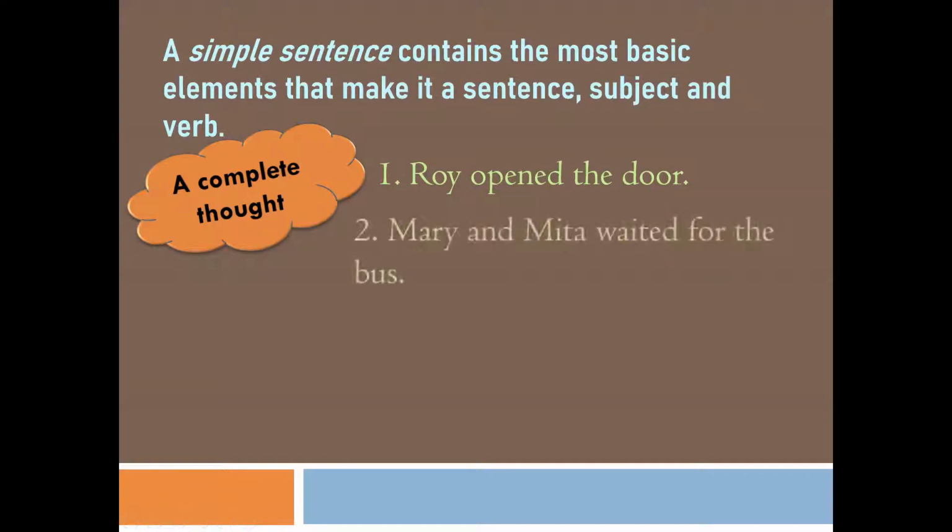Similarly, Mary and Meeta waited for the bus. Here we have one subject, Mary and Meeta, and one verb, waited. And it is in itself an independent clause, which is giving a complete meaning. So that is why it is also a simple sentence.